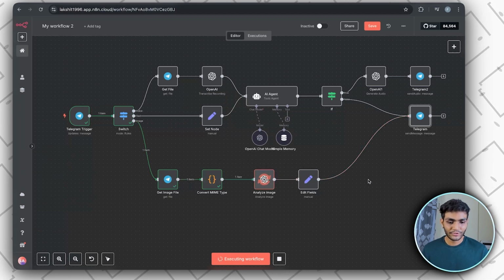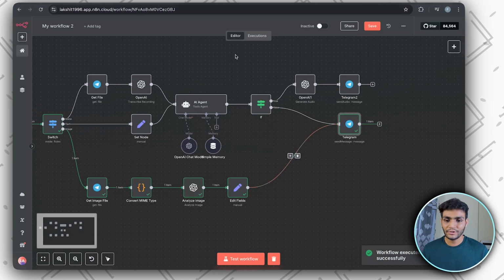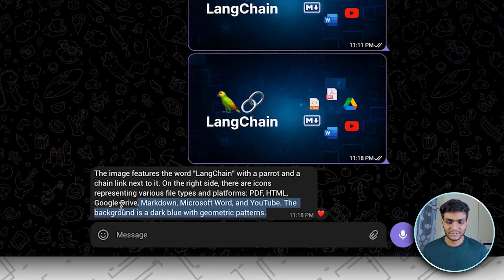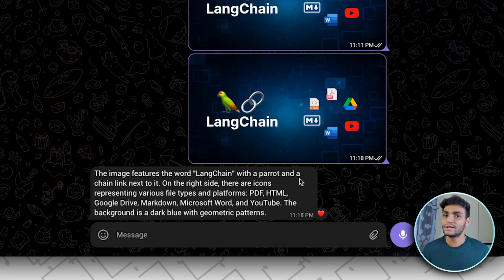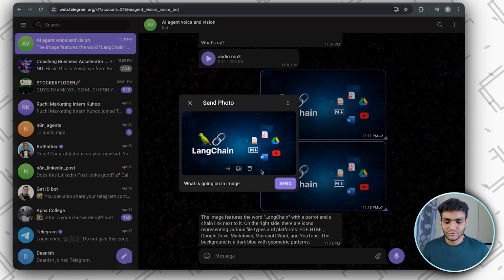Now it will go over here, then it will go over here, and inside the Telegram web, we got the proper message. Now how to ask a question regarding the image. For that, what we'll do is send the image again and write the message also. So let's send the image with a message.